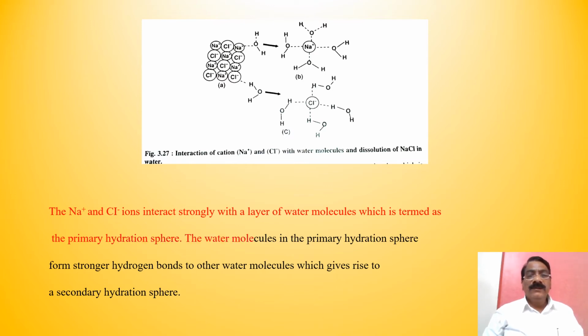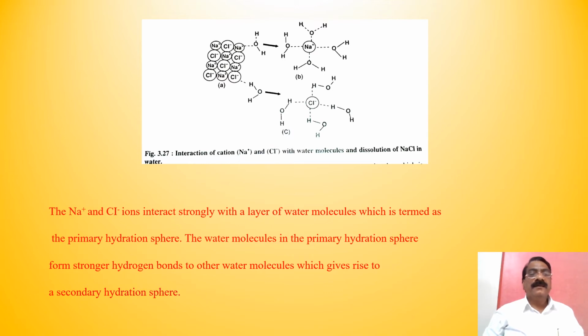The water molecules in the primary hydration sphere form stronger hydrogen bonds to other water molecules, which gives rise to a secondary hydration sphere.